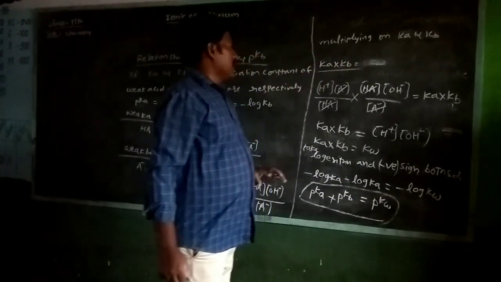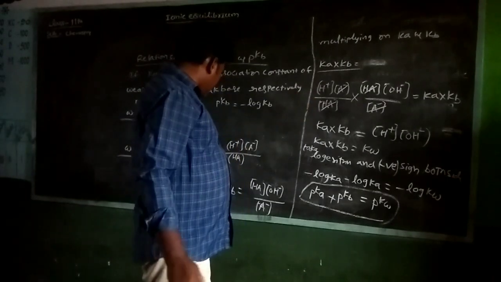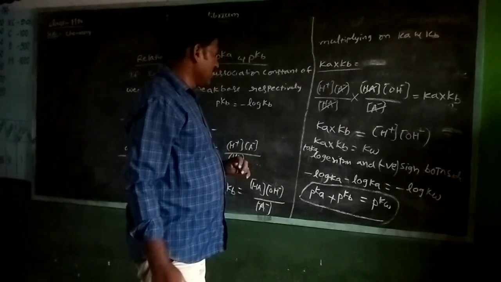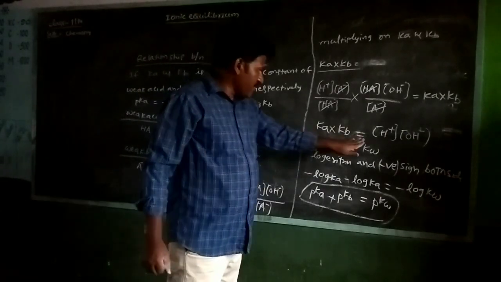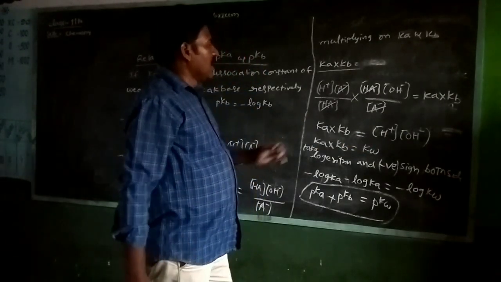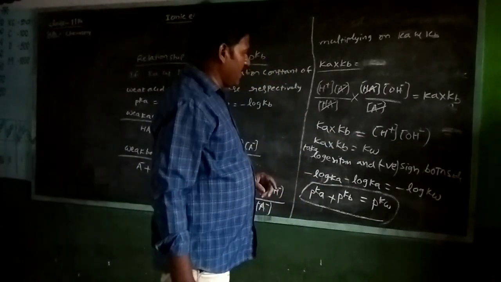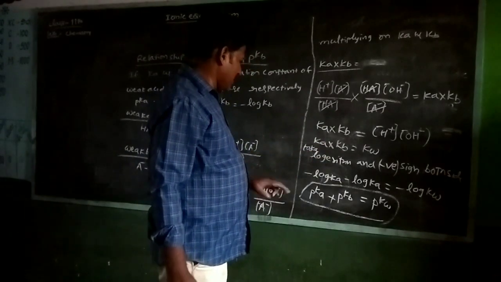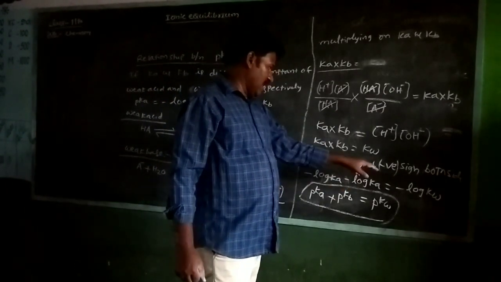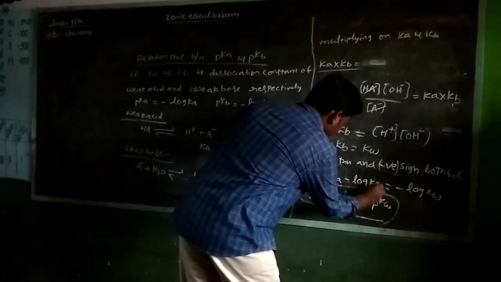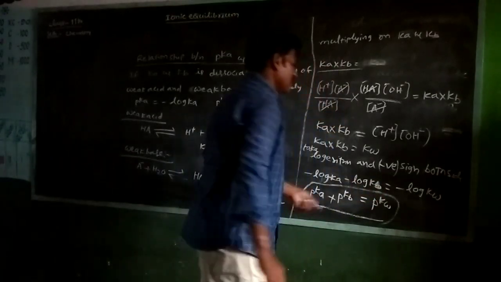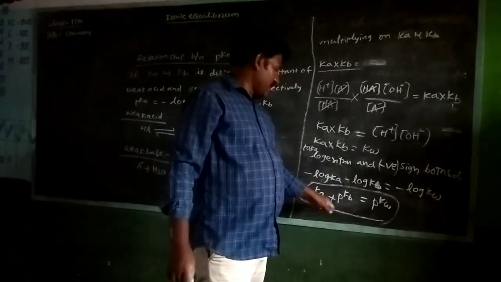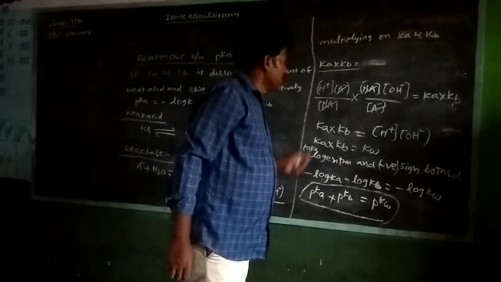Multiplying Ka and Kb, Ka into Kb is equal to H plus OH minus. Already you know that H plus and OH minus is equal to Kw. Taking logarithm and the negative sign on both sides, minus log Ka minus log Kb is equal to minus log Kw. pKa plus pKb is equal to pKw.